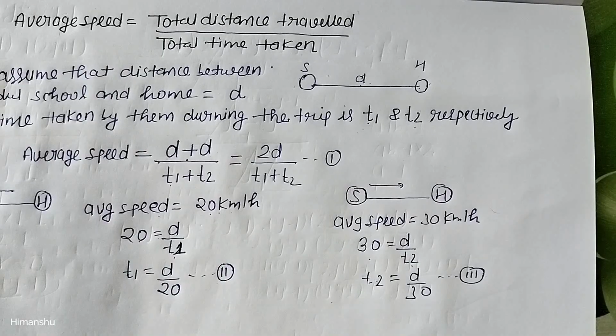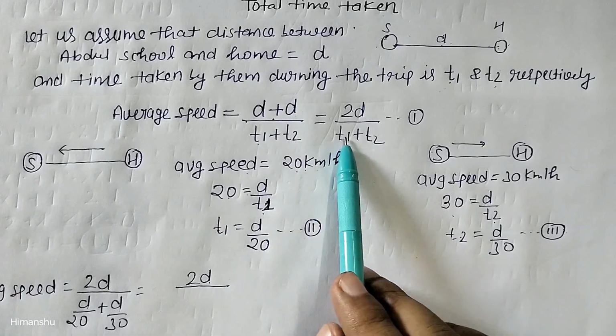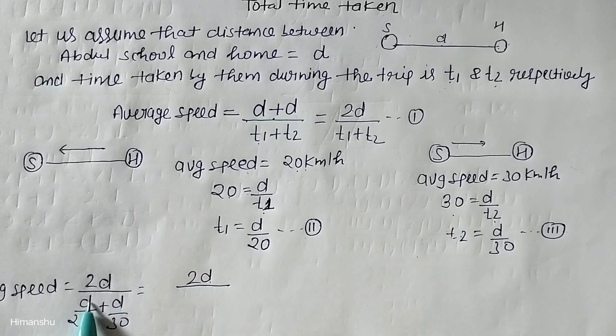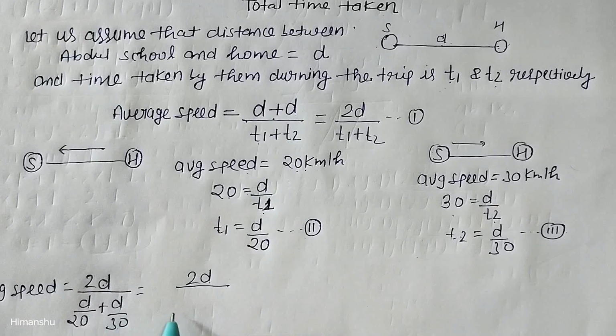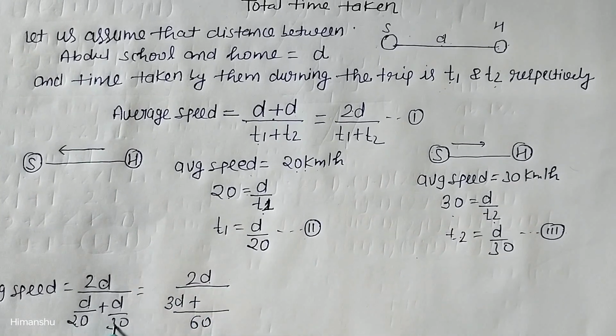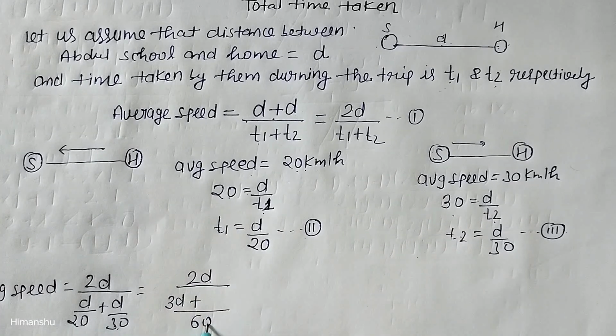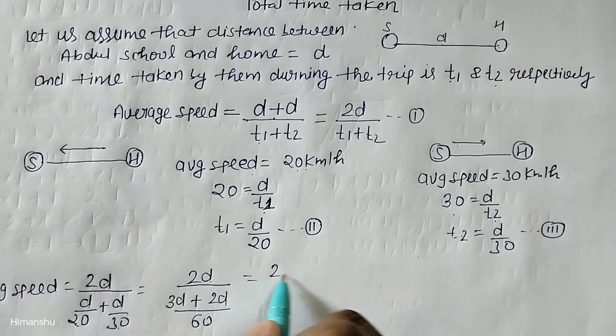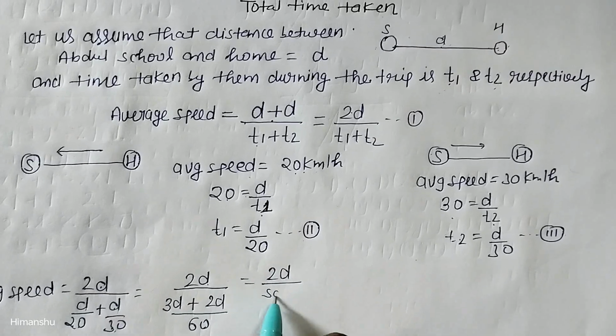After putting the values of T1 and T2 in equation number 1, we are getting 2D upon D by 20 plus D by 30. If we take the LCM of 20 and 30, we are getting 60. If we divide 60 by 20, we are getting 3. So it will become 3D. If we divide 60 by 30, we are getting 2. So it will become 2D. So from here we are getting 2D divided by 5D upon 60.